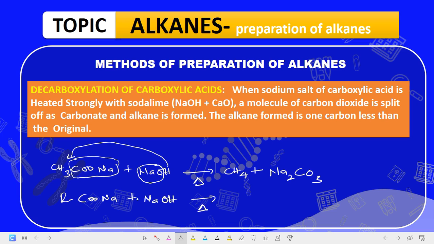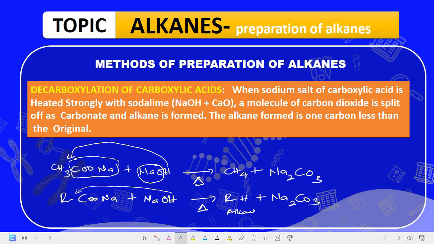Now what will happen here? First of all, this hydrogen will come here attached to this one to form RH, isn't it? This is an alkane. Then plus sodium carbonate, Na2CO3. Okay, so that is what is applicable in this one.